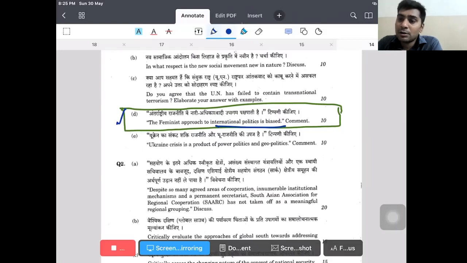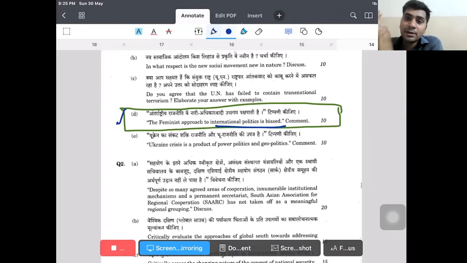However, they are asking whether it is biased, so we have to write the criticism of the feminist approach. Again, we are not going to say that this is biased from my perspective or a layman's perspective, like someone discussing in some Telegram channels or on Facebook. No, we will not be writing from their perspective. We will be writing from the perspective of thinkers.